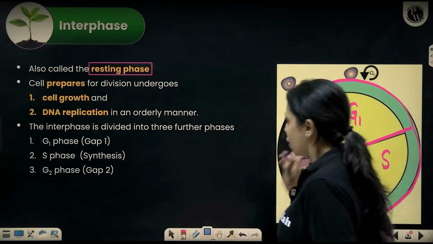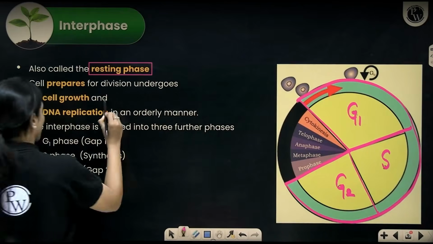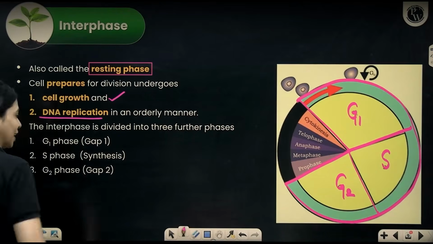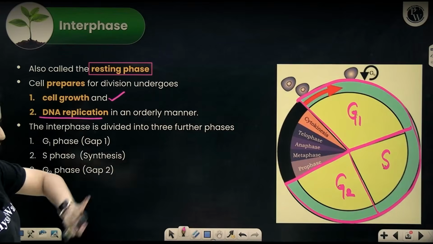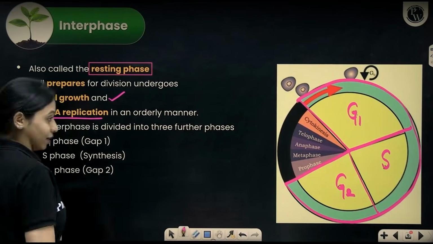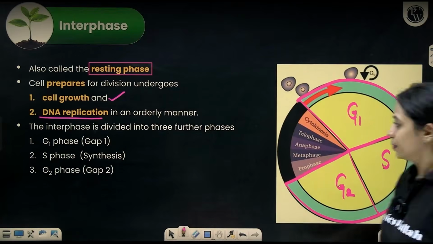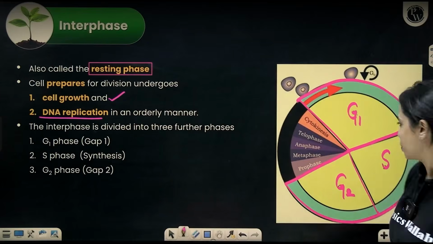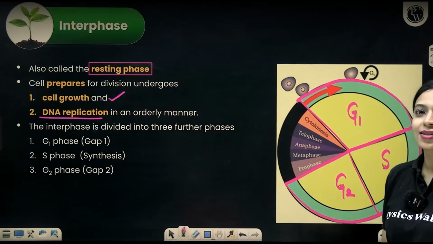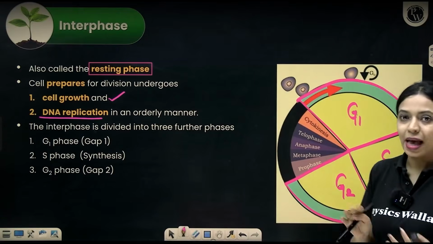Okay. So during interphase, you can see growth happening and also DNA replication happening. Like I said, the interphase is divided into G1, S and G2. What does G here mean? G means gap. Okay. G1 phase is the gap 1 phase. Why is S called S phase? Because some very important molecules get synthesized in that phase. G2 phase is gap 2 phase.